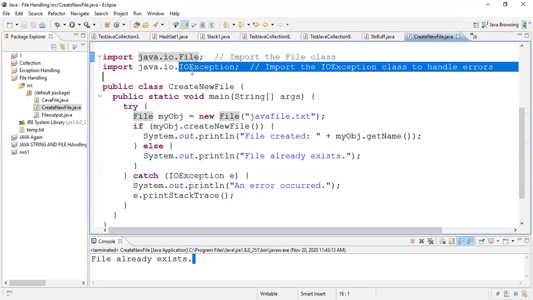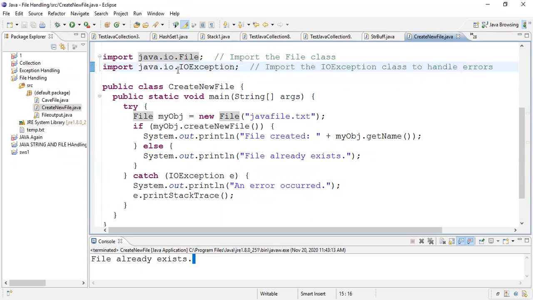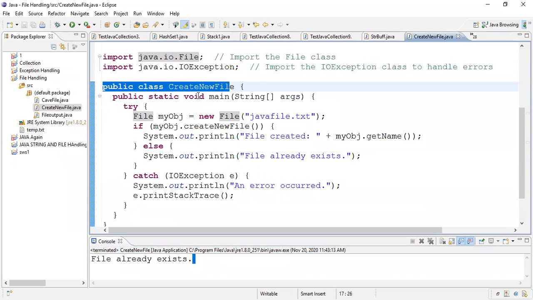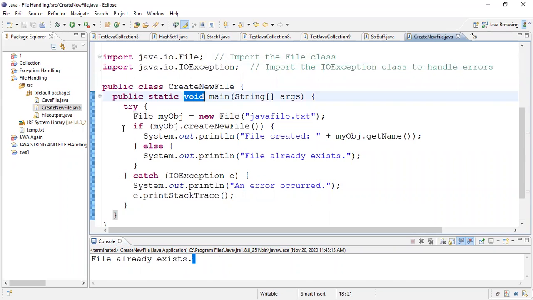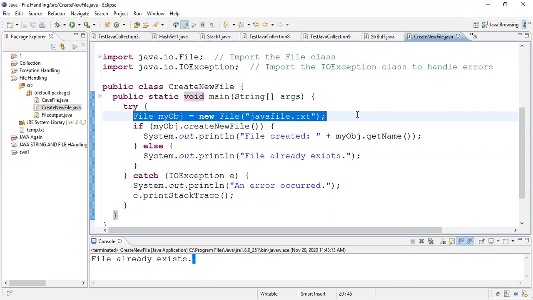For that purpose you need to import the input output exception. Then create a new class, write a public static void main, in try block put the code. Then the first step is you need to create the object of the file class, and for the constructor you need to pass the name of the file which you are interested to create.